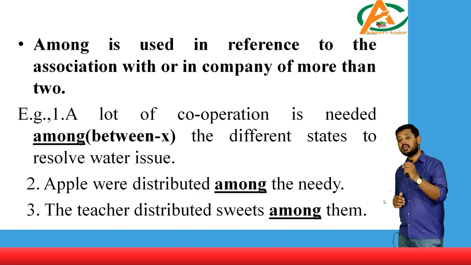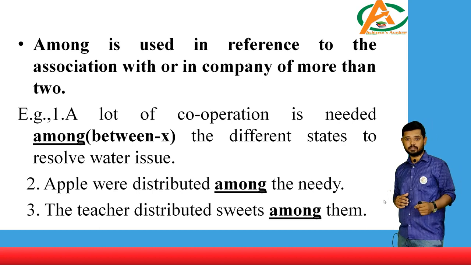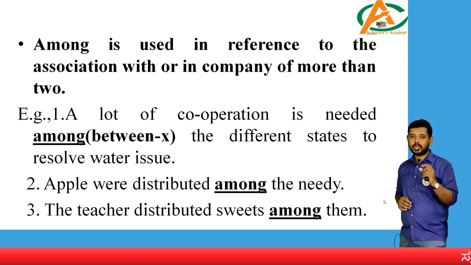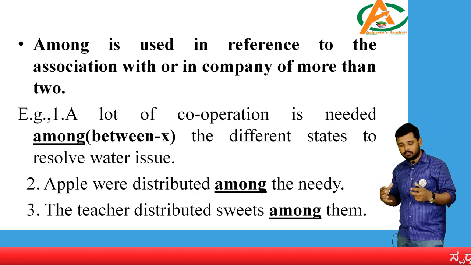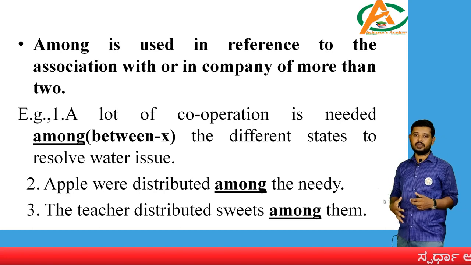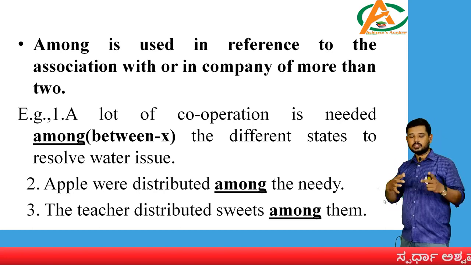Among is used in reference to the association with, or in company of, more than two. Okay, so whenever you have something which is an association kind of stuff, okay, you are associating yourself with the company, you are associating yourself with some other things.